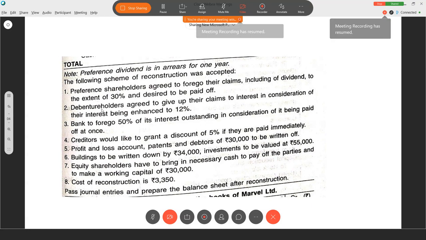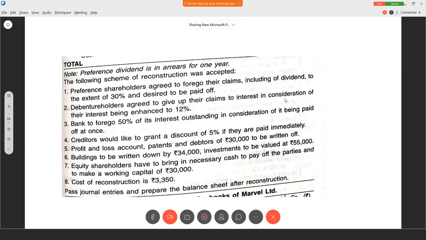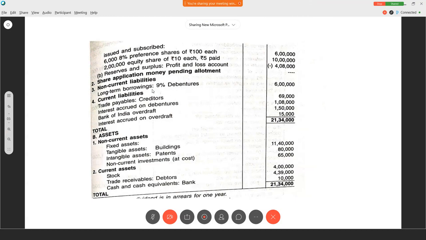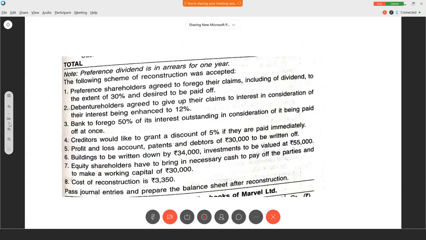Okay, the next one. Debenture holders agree to give up their claims to interest in consideration of their interest being enhanced to 12%. So if we are increasing the debenture interest rate, they are ready to sacrifice their interest. Let us see what the debenture is. At present it is 9% debentures, and their demand is that it should be converted to 12%. And what is the debenture interest? 1 lakh 8,000. So what should be the journal entry?